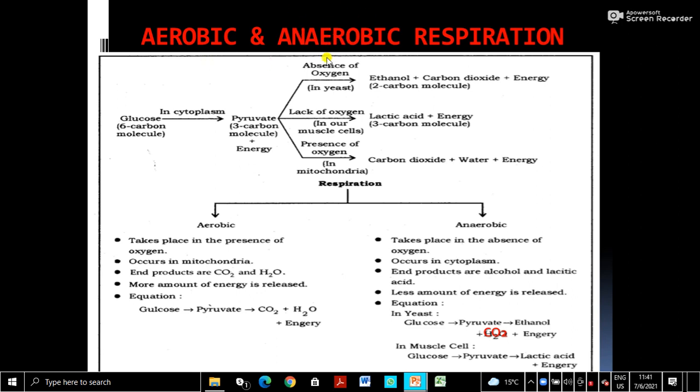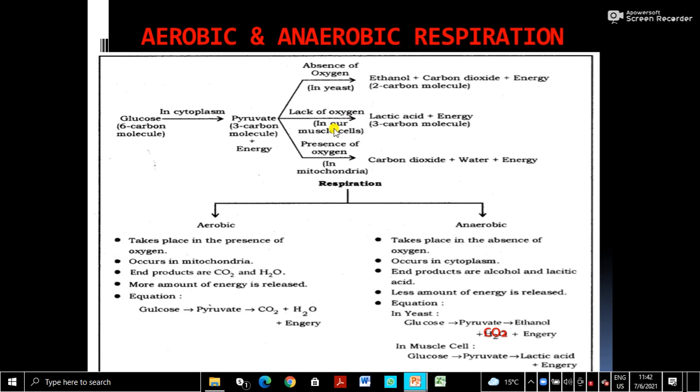How is it taking place? We will learn. Here we have a schematic diagram summarizing aerobic as well as anaerobic respiration. The majority of organisms, all higher organisms, are aerobic. They use oxygen, and without oxygen they cannot live. Oxygen is a life-giving gas, as we have learnt.